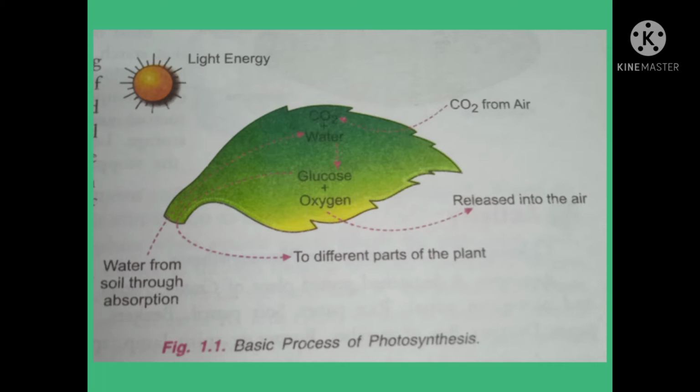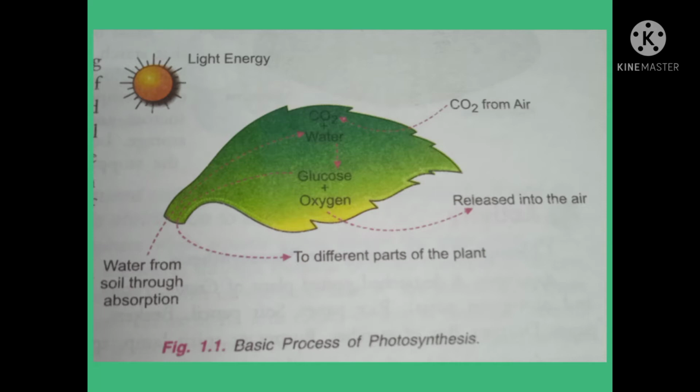When the food is produced in excess, this excess food, this glucose, is stored in the form of starch. It functions as an energy food reserve to be used when it is required. It is similar to our storage of glycogen as energy reserve in our body.